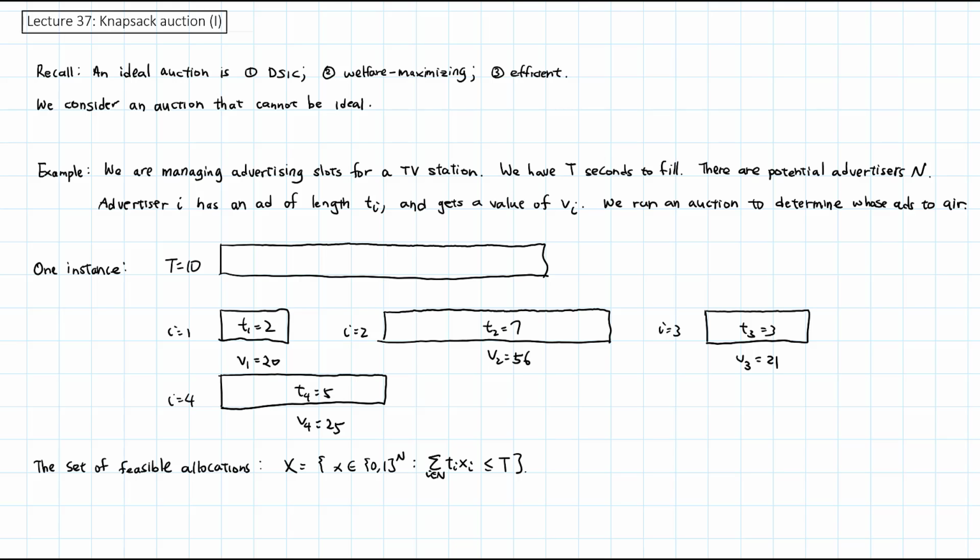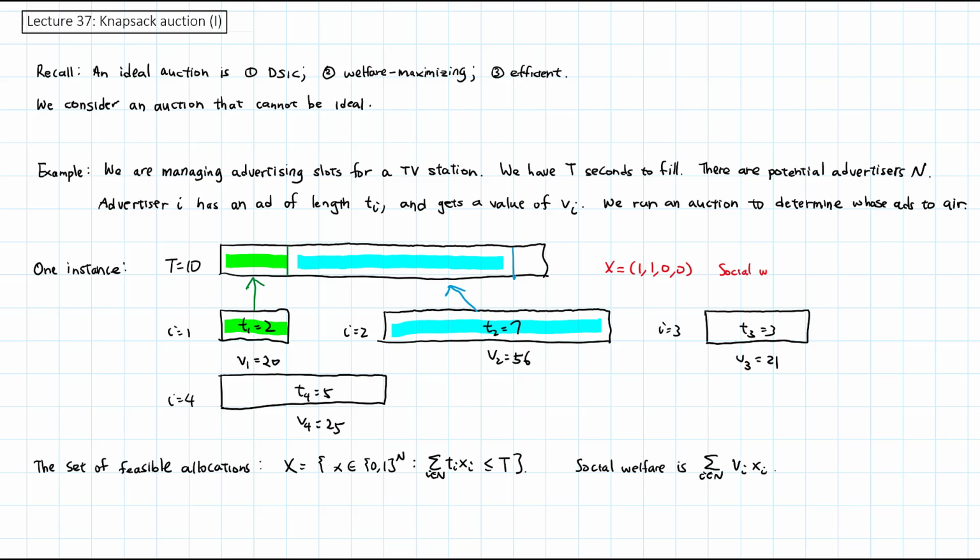In our example, we could fit the first 2 ads into our 10-second time slot. The social welfare is then the sum of the values of all the winning ads, which is the sum of Vi xi. In our case, our social welfare is 20 plus 56, which is 76. To maximize social welfare, we need the max of V transpose x, where x is in our set of feasible allocations.